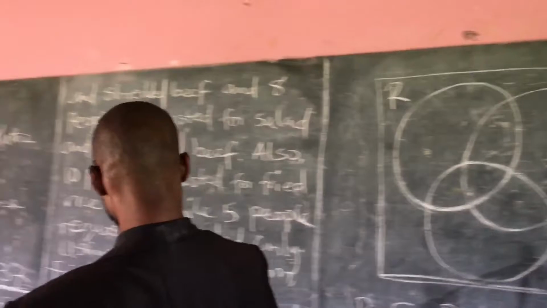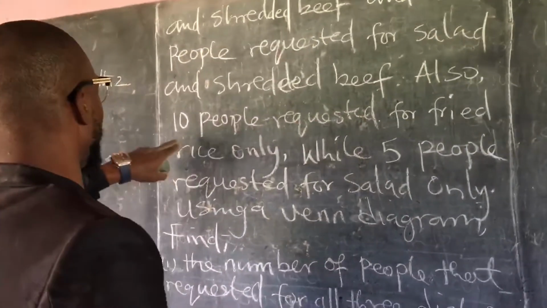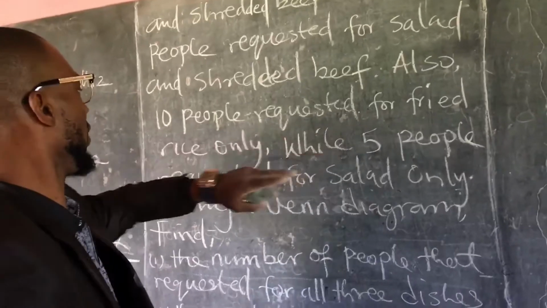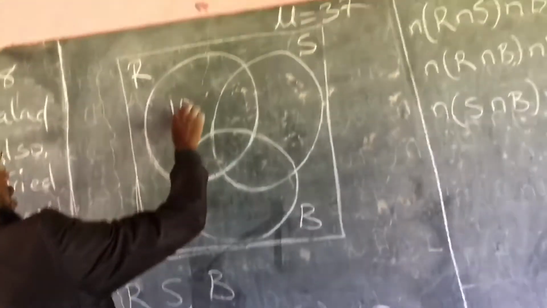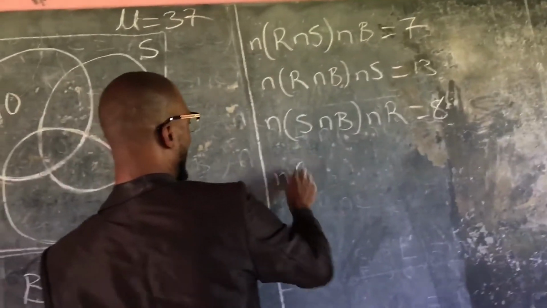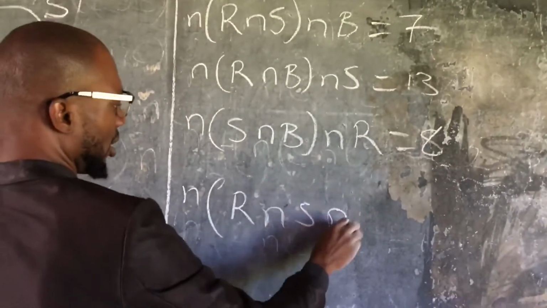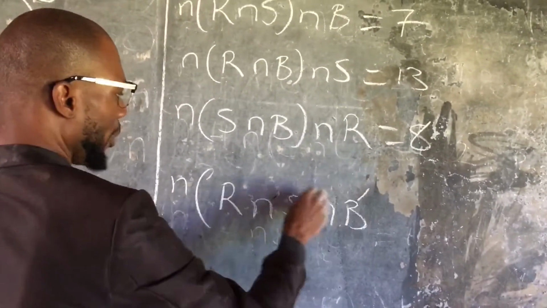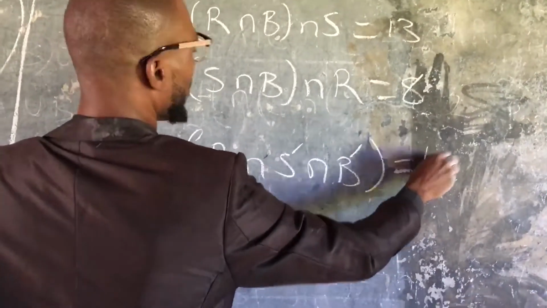And then which one again? They say also for this party, 10 people requested for fried rice only. So here we write down fried rice only. And we know how to represent it, right? We will complement these two, and then we will get 10 people.